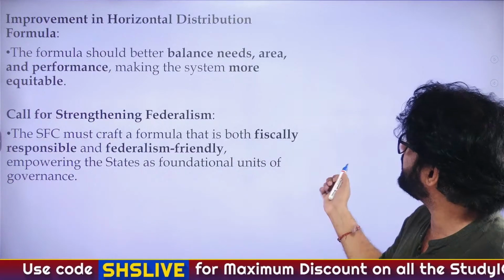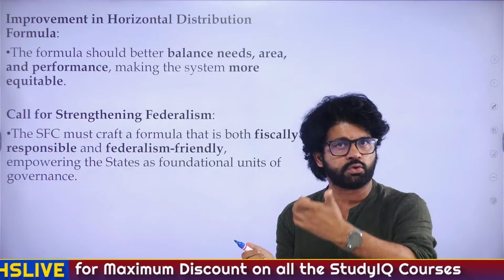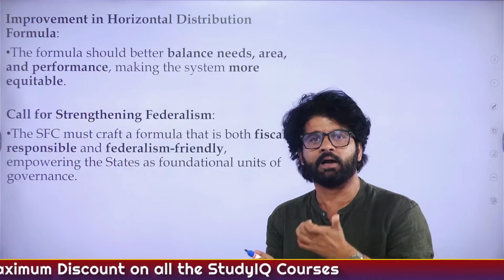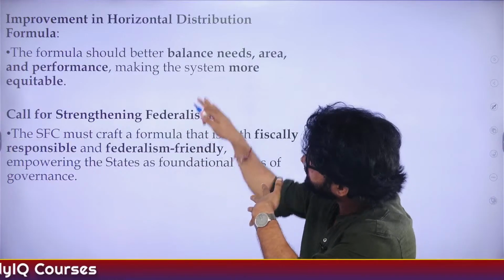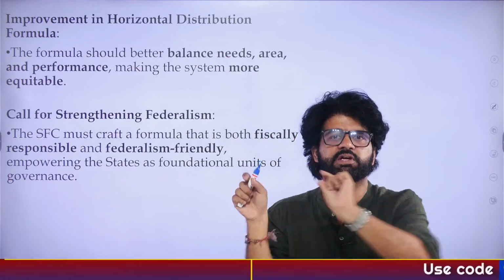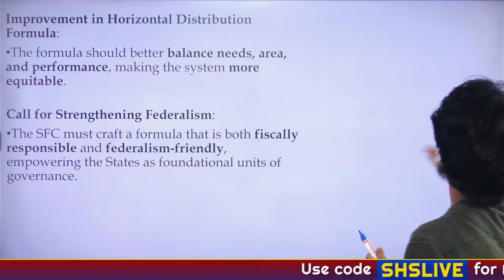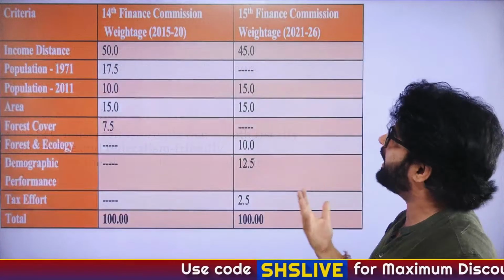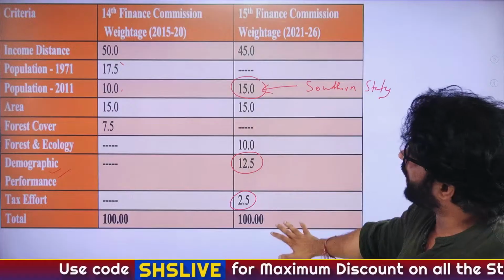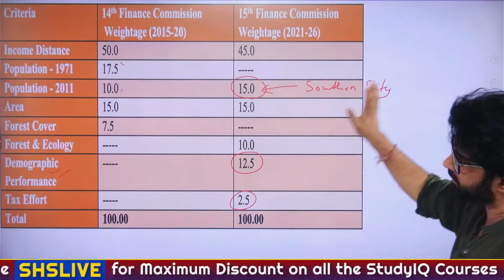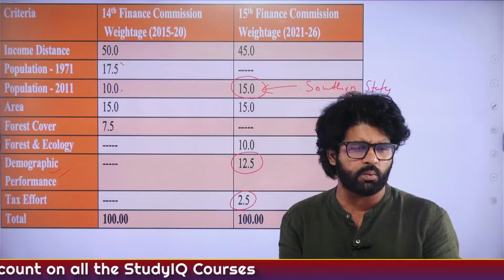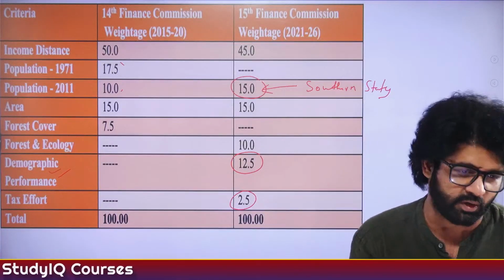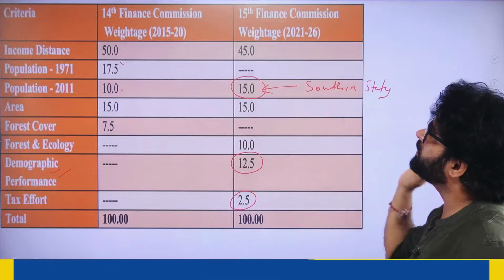Call for strengthening federalism, because finance commission, resource devolution, is a very important criterion. And federalism, division of power between center and state, if these horizontal distribution measures are taken care of, it will promote federalism, it will strengthen India's federalism. Pay attention, you have to have a look at this particular chart a lot, and it's very important, because mains questions and pre questions have been asked a lot on finance commission.